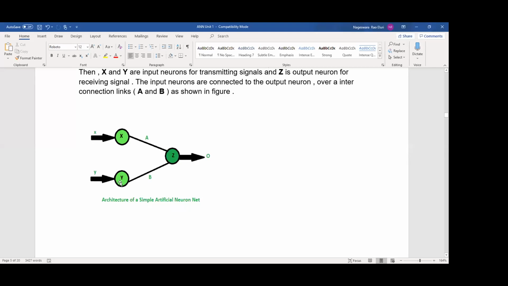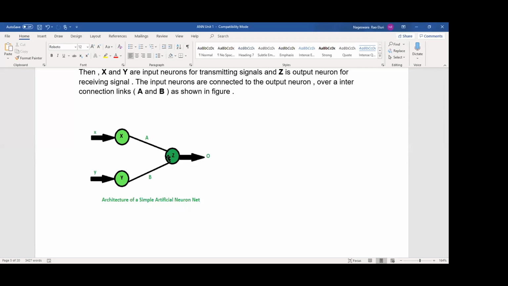Now how are we going to calculate the Z value? Z equals X into A plus Y into B. Node value times the weight of this interconnection: the node value of X times weight A. So here we want to perform summation. After that we will apply the activation function. So initially try to understand how this summation is calculated.